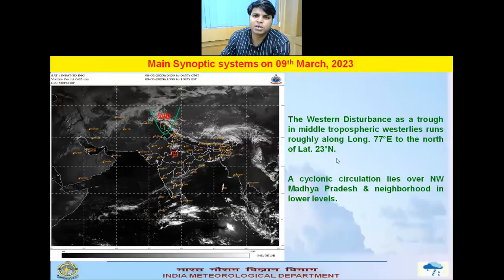This is the synoptic system of today. The WD as a trough runs roughly along longitude 77 east to the north of 23, and the cyclonic circulation lies over northern parts of Madhya Pradesh in the lower tropospheric level.